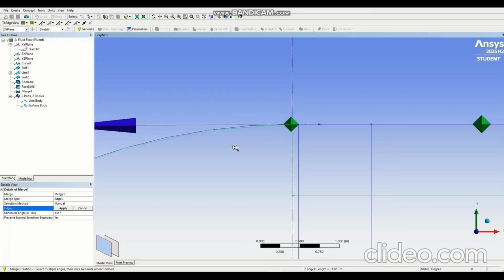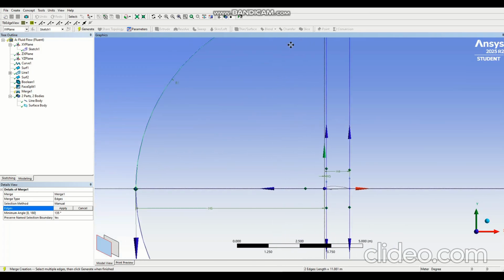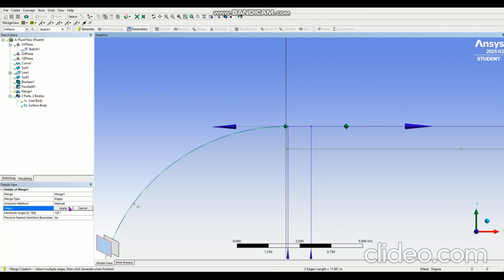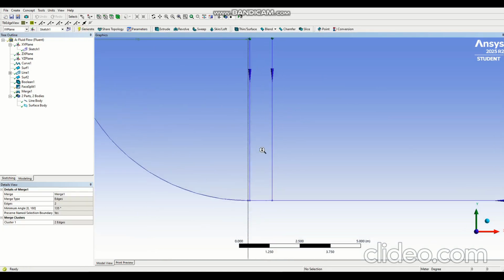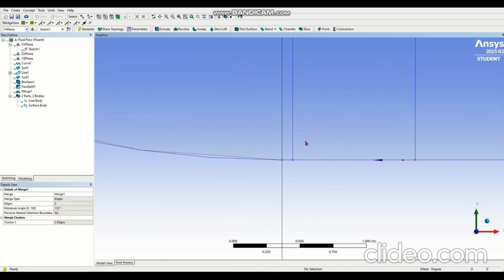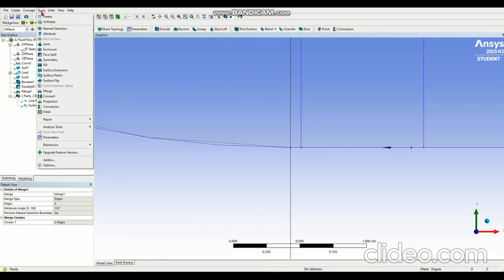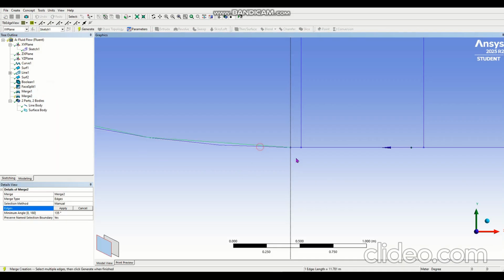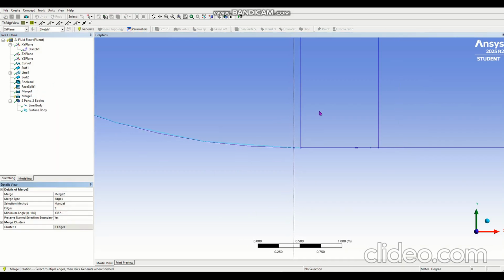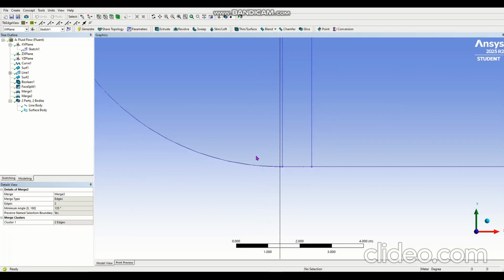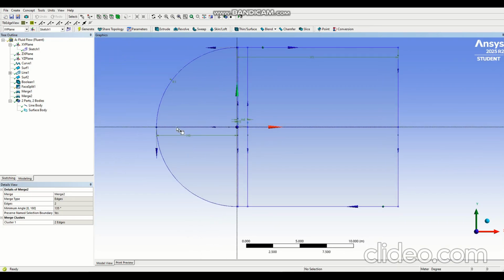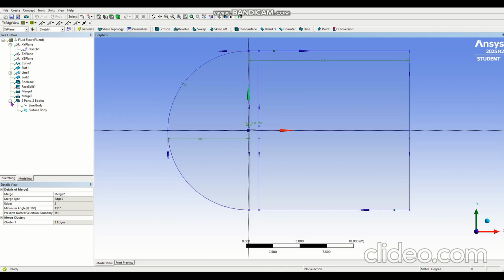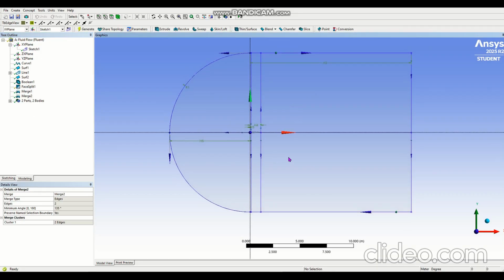This is this tiny line, only the upper side, and hit Apply in the Details view, bottom left, and hit Generate. And do it again for the bottom part of the domain. Tools, Merge, select the two lines, and hit Apply. And also Generate, of course. So I have finalized everything in our Design Modeler. I have drawn the sketch and made my modeling. Now I can safely go to the meshing part. Everything looks fine. Now let's save it.